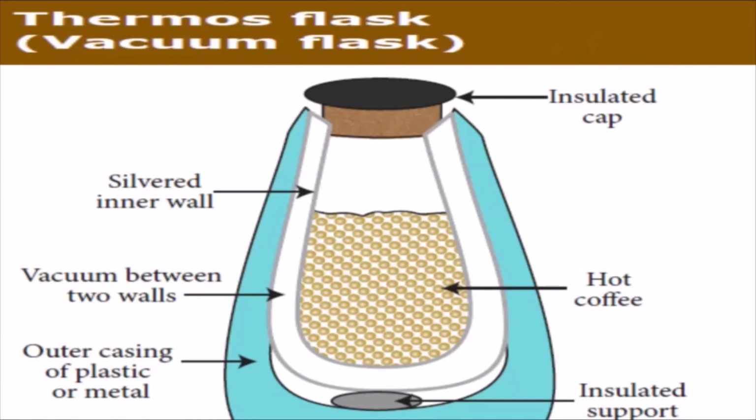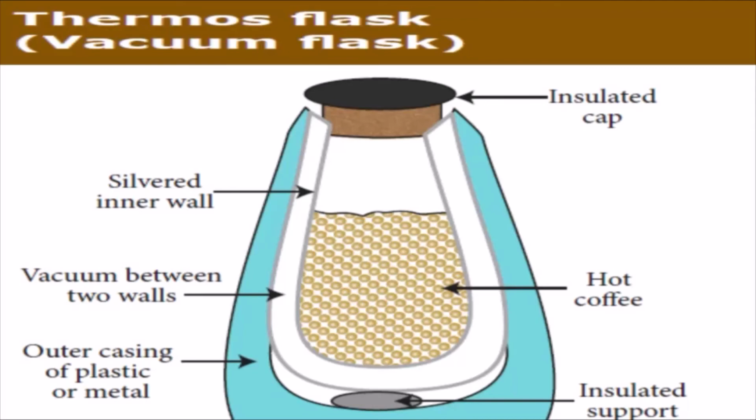Thermos flask or vacuum flask. The thermos flask or vacuum flask is an insulating storage vessel that keeps its contents hotter or cooler than the surroundings for a longer time. It is primarily meant to enhance the storage period of a liquid by maintaining a uniform temperature and avoiding the possibility of getting a bad taste.